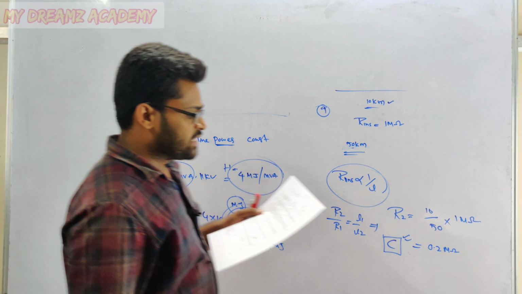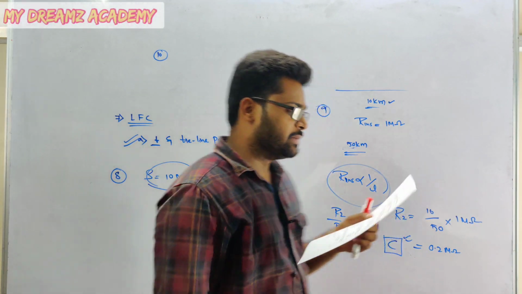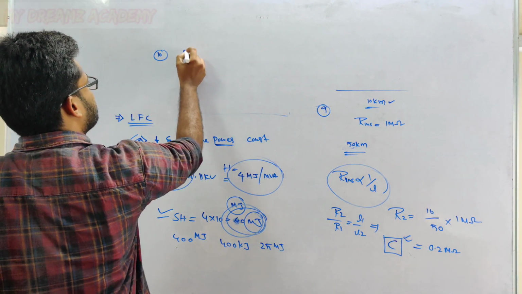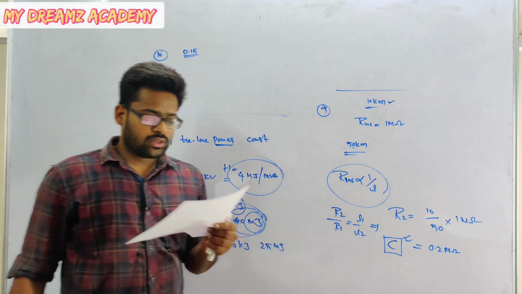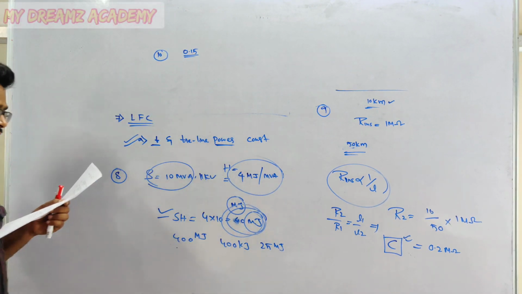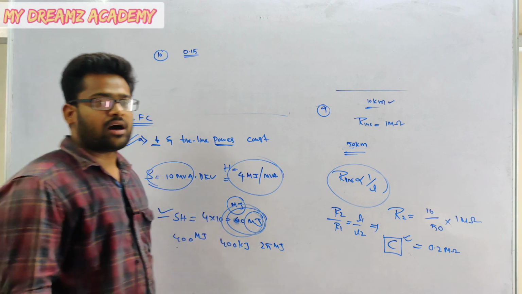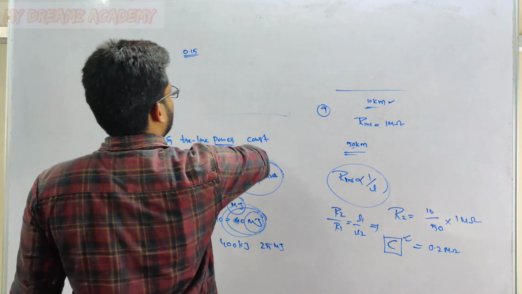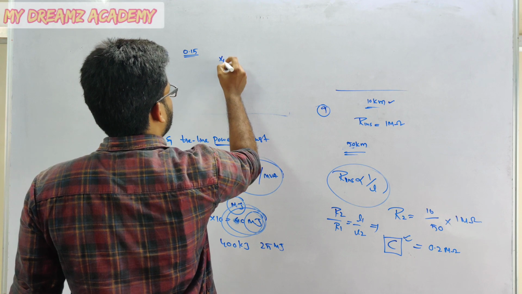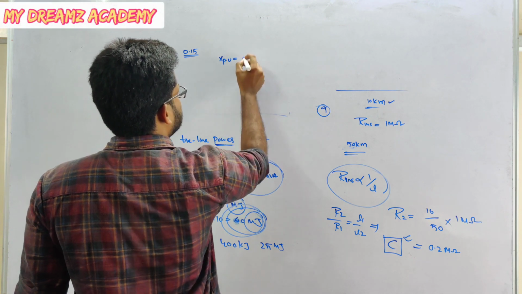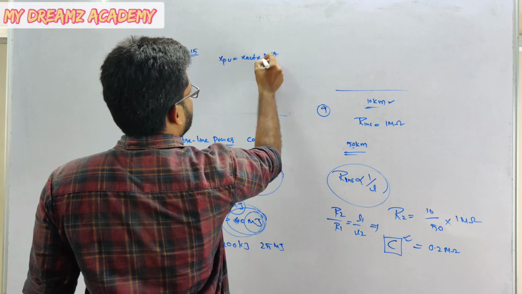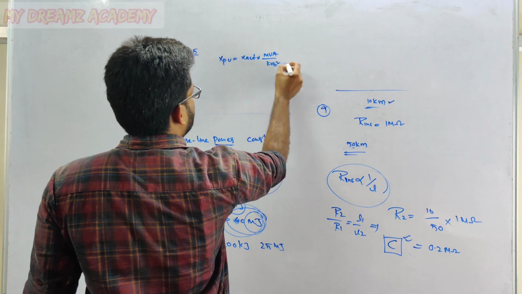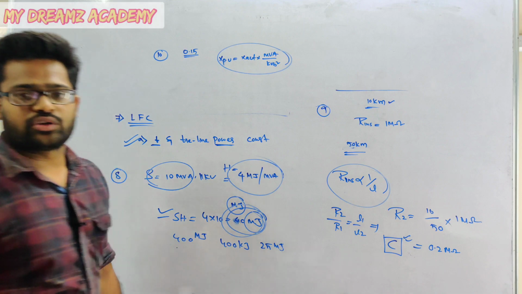The per unit impedance of a circuit element is 0.15. This is the per unit impedance of a circuit. Now the base kV and base MVA are changed. We know how to calculate per unit. X per unit can be calculated like this: X actual into MVA by kV base whole square.